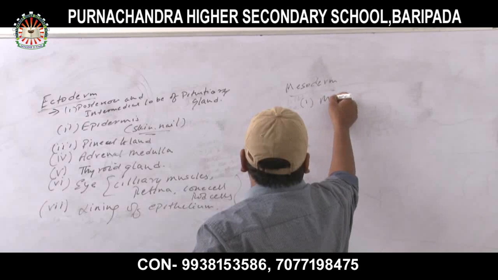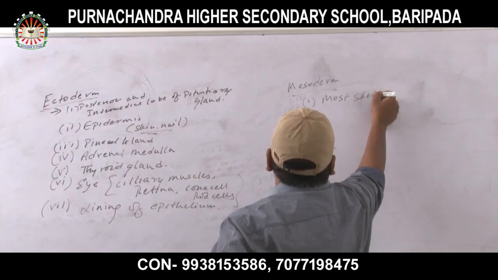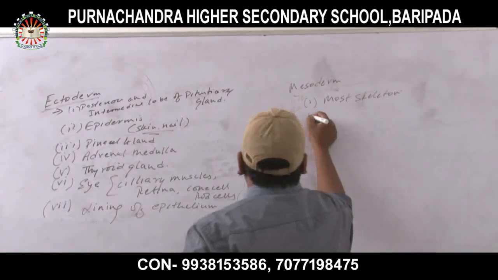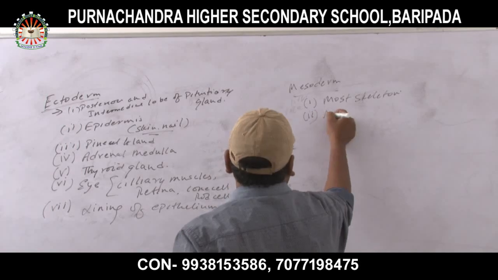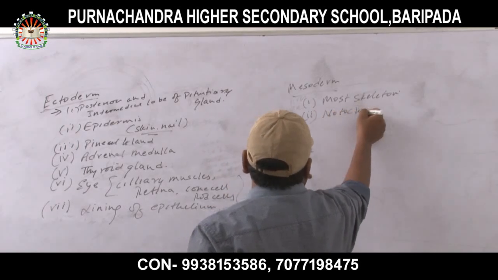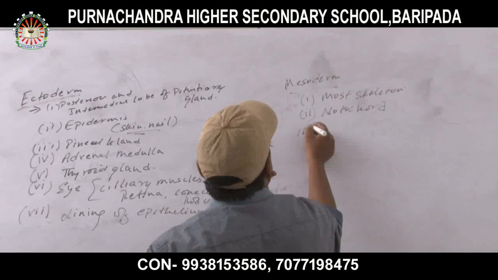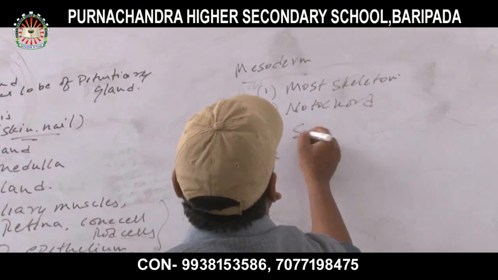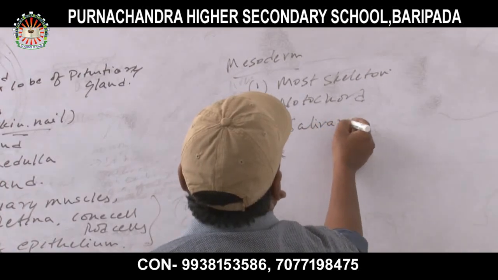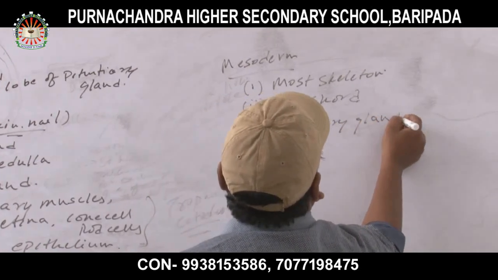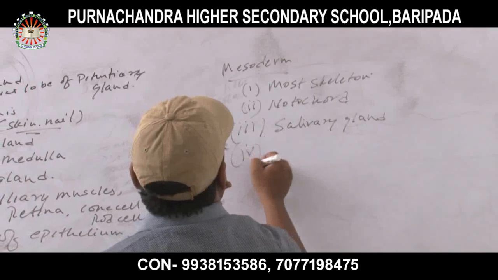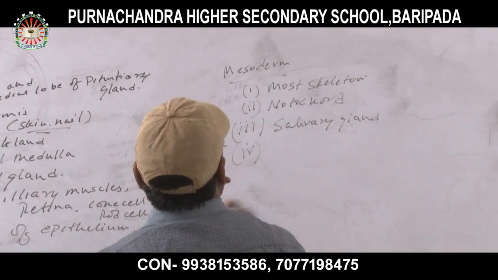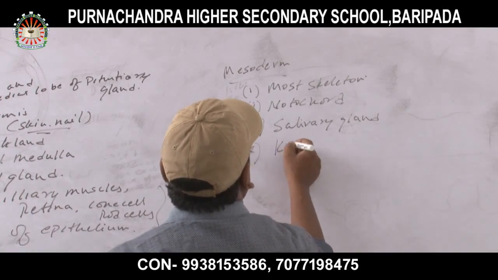Most of the skeleton. Number 2, notochord. Number 3, salivary gland. Number 4, kidney.